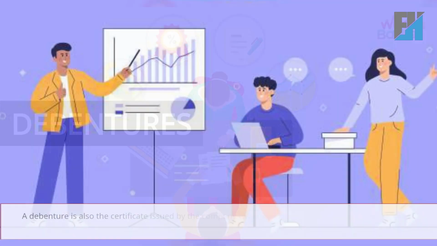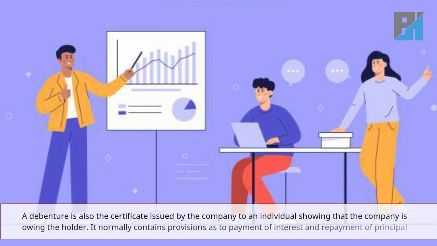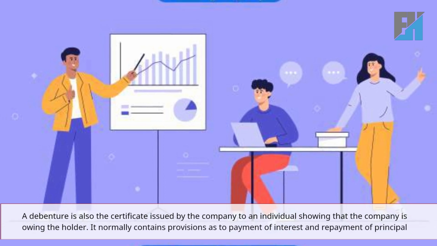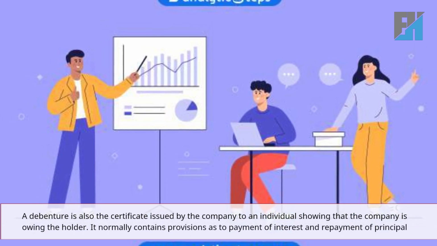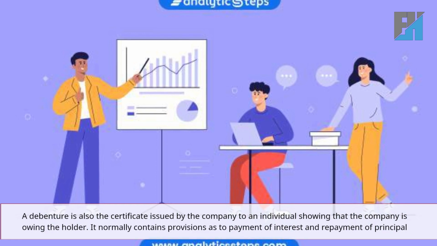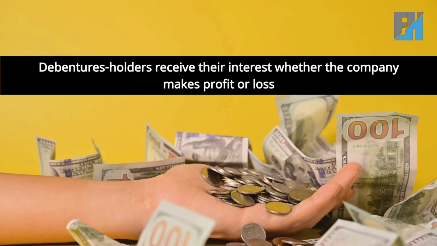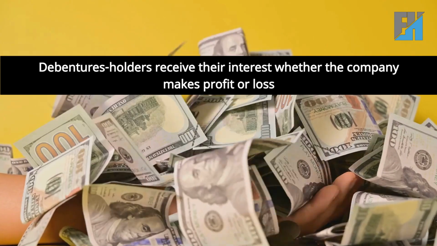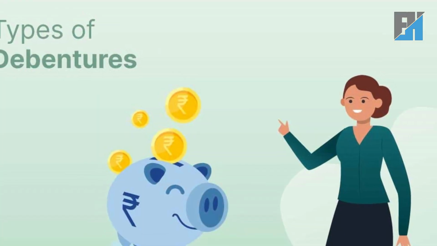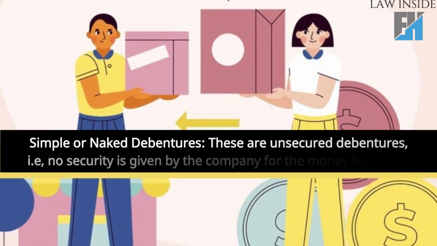Debentures. A debenture is also the certificate issued by the company to an individual showing that the company is owing the holder. It normally contains provisions as to payment of interest and repayment of principal. Debenture holders receive their interest whether the company makes profit or loss. Types of debentures.